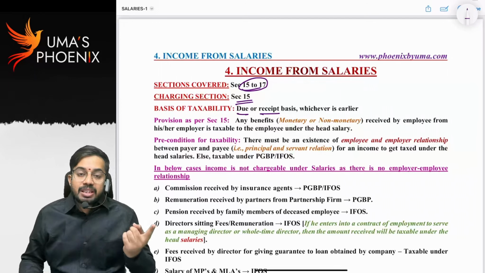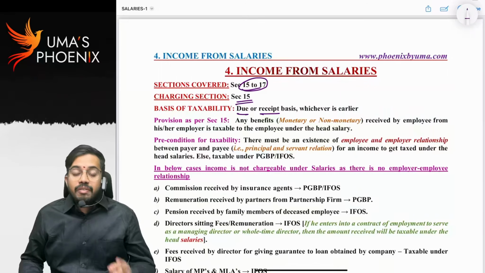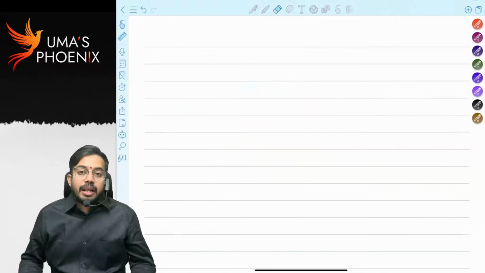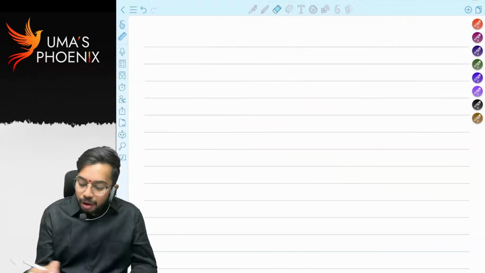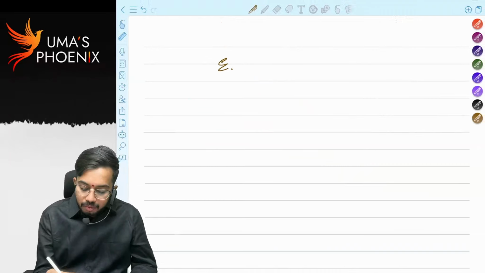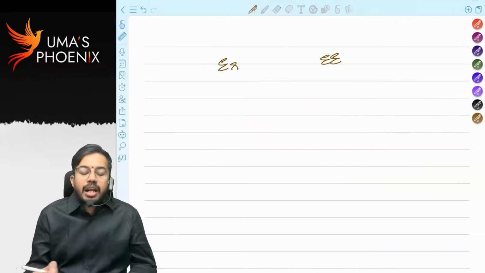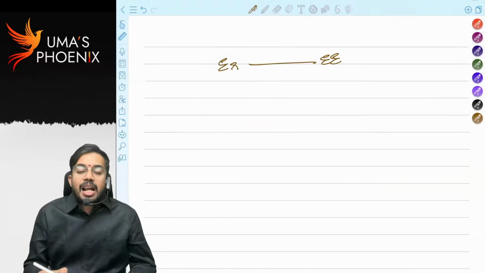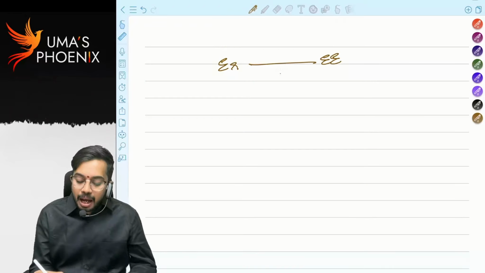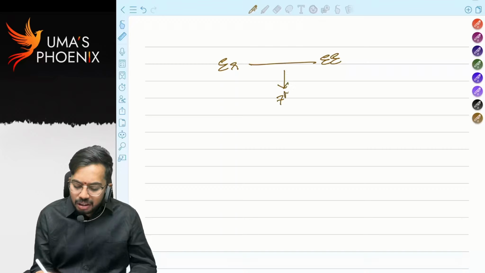In our previous lecture on residential status, we have discussed the difference between accrual and due. Accrue means what? Right to receive. Due means what? Right to enforce the payment. Let's say employer and employee entered into an agreement: salary of the employee will be paid by the employer on 7th of the next month.